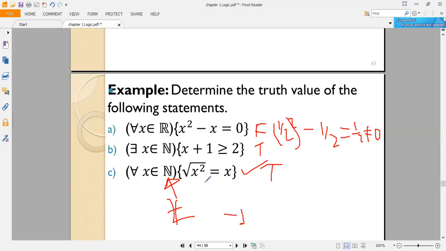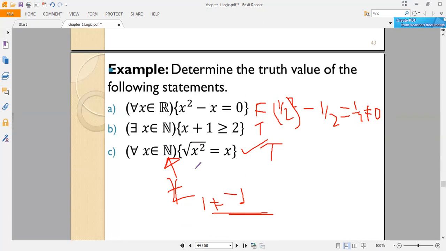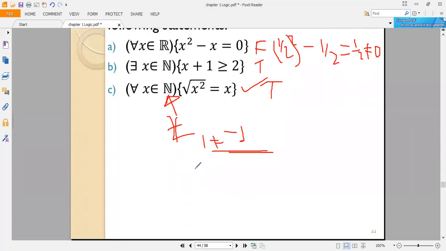The square root of -1, the whole squared, is 1, but this one is -1. So 1 is different from -1, it's a false statement. So, to say true or false for a given open proposition with quantifiers, the universe of discourse is very important. So this is how to find the truth value for the given examples.